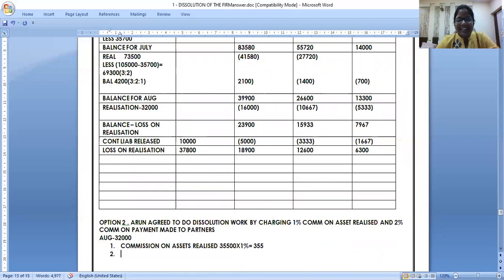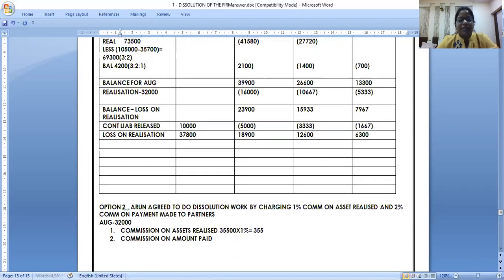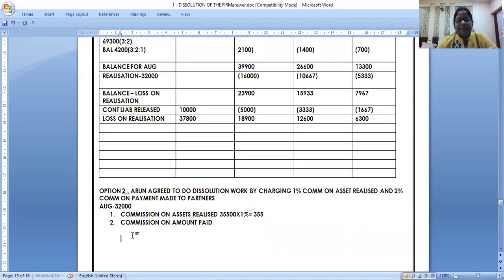Done. Clear. And now commission on amount paid. Okay, this 32,000 he will pay to all the partners. But now amount paid is not 32,000. So now how do we calculate this? Let us do some working here. See. Amount available for payment.